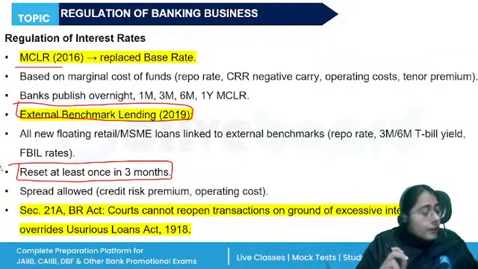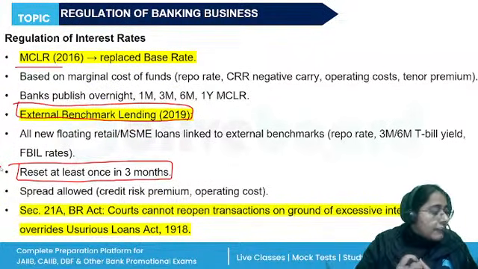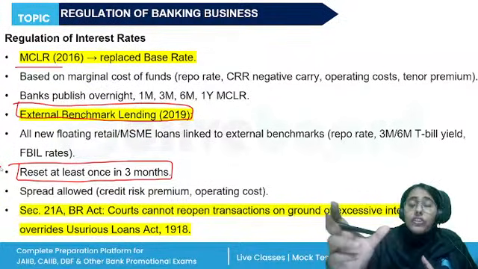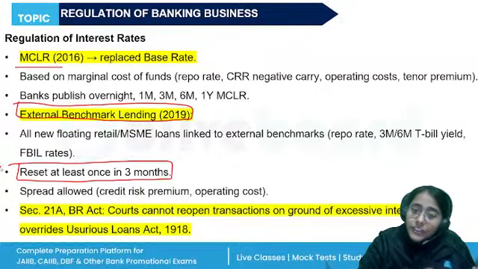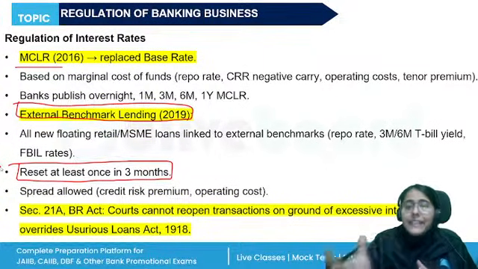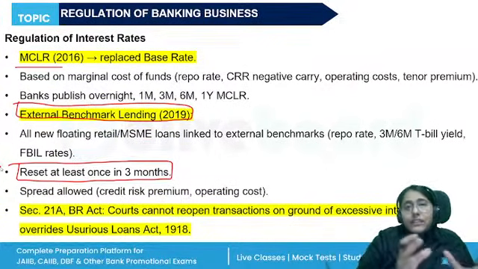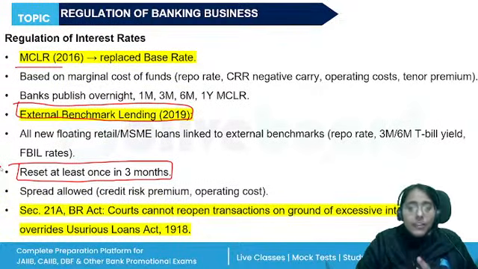This act was of the British era, basically to protect the public from very high interest rates on loans, right? To protect the weak borrowers from powerful money lenders, to protect the agriculturalist from the money lenders, to protect the borrowers from going into a debt trap.